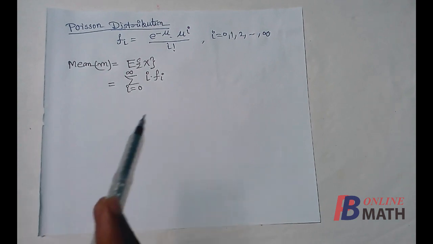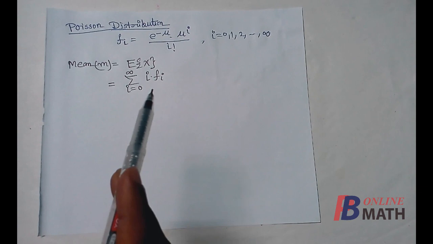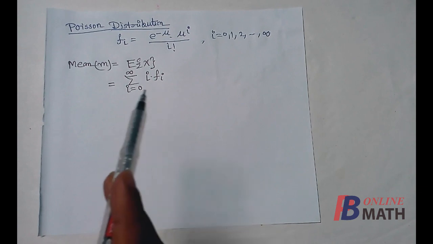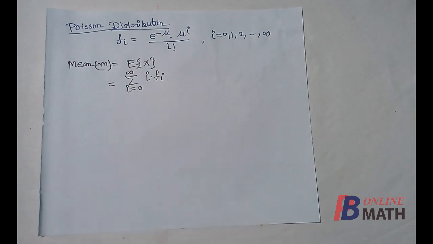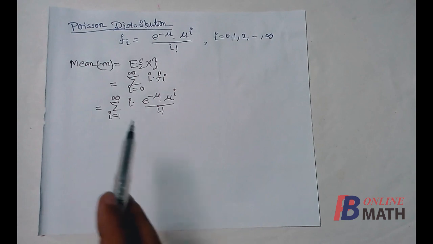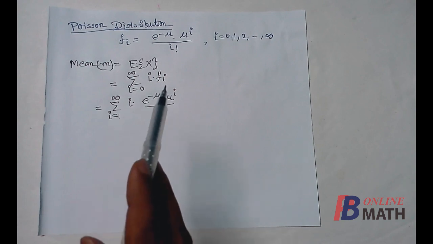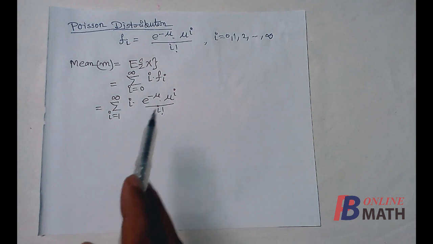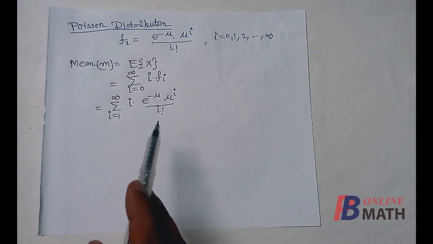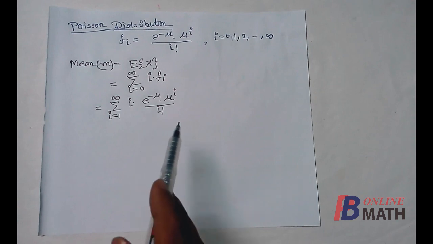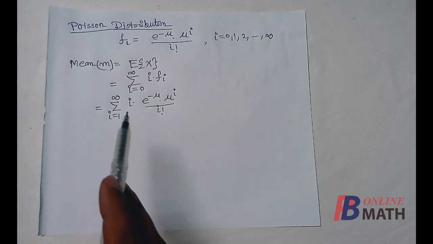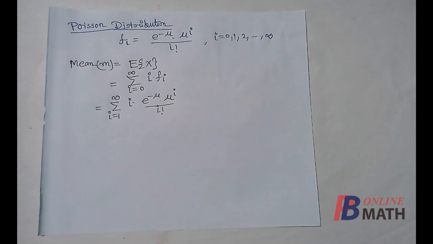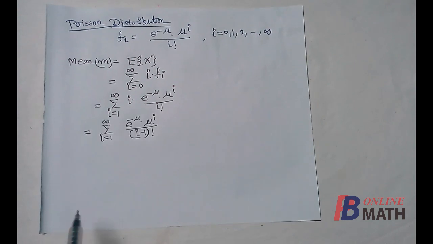Now similar to the binomial distribution, if we put i equal to 0 here, we find that the value is 0. So we can write i equal to 1 to infinity. So we have written i equal to 1 to infinity, and we have replaced the value of fi, that is e to the power minus mu, mu to the power i, by i factorial. Next we shall write i factorial equal to i into i minus 1 factorial, so that the term i can be cancelled out.